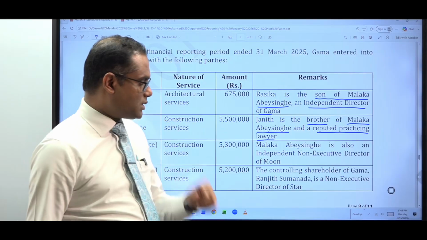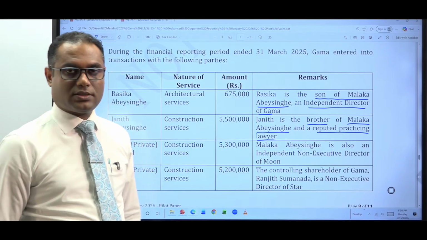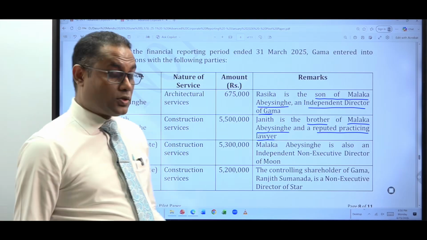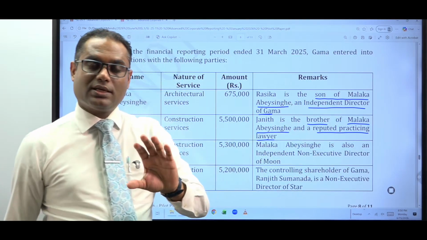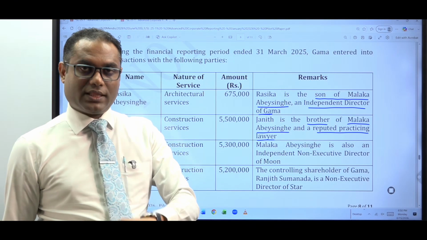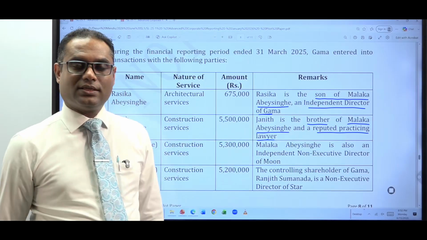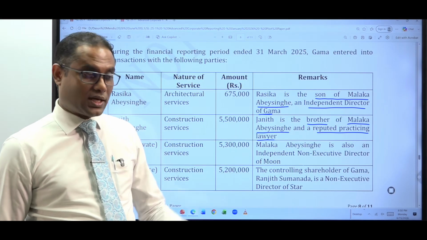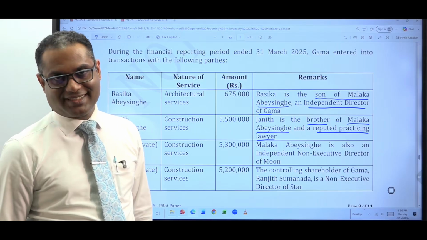Now the question is whether Janith is a related party and this particular transaction has to be disclosed. So now it is obvious Malaka is a key management personnel, a director. Then the question is whether Jagat, brother of the key management personnel, is a related party or not.